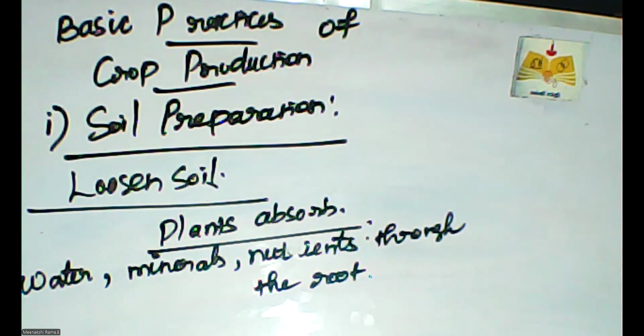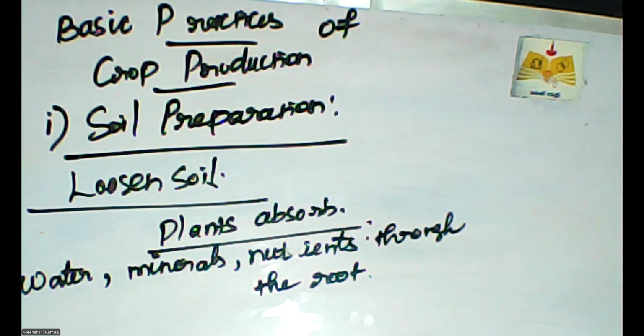So it is essential that we prepare the soil in a proper way before starting the cultivation practice. That is called soil preparation. How is the soil prepared? By the method of ploughing.